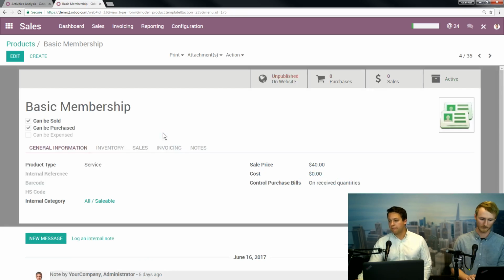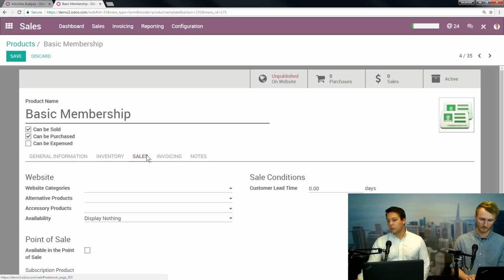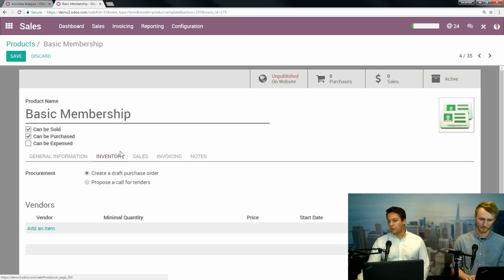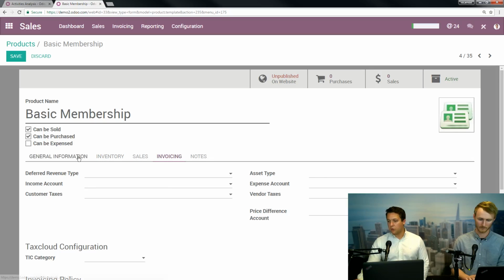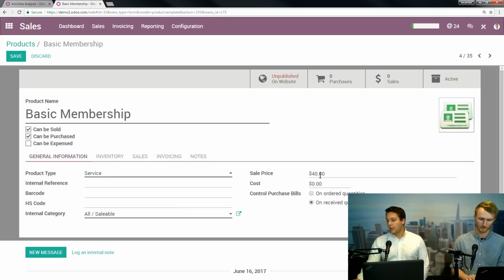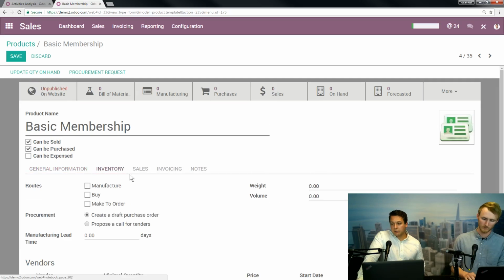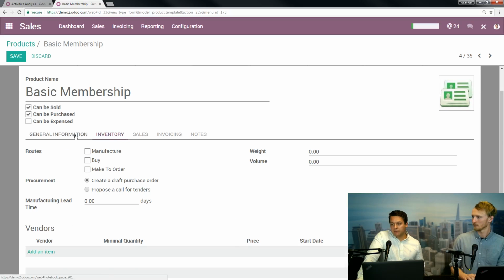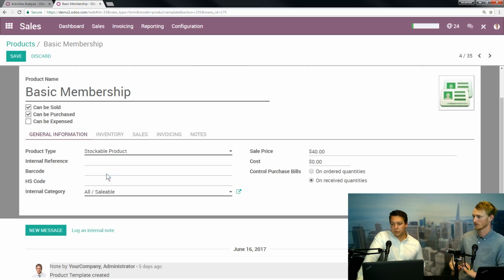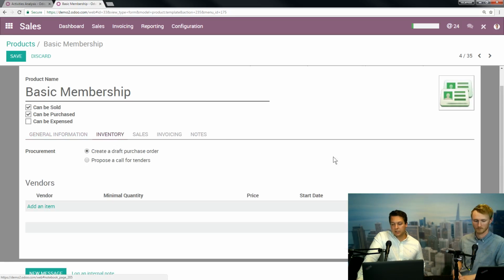Let's go into that. So here's a service for a membership to, let's say, a gym or something, and it's going to look like just any other product. You'll be able to come in, build out any sales info on it. Inventory is going to be limited, obviously, because it's not something you have inventory on. Your standard invoicing options, and any sale price, cost price, and any internal reference or anything like that you want to put on it. So yeah, it's just treated like any other product. When you switch it to, let's say, a stockable product, then some other things like this are going to show up on the inventory side. So what's useful here is once you say this is a service, the system recognizes it and says, don't worry about it. You don't need all that information.